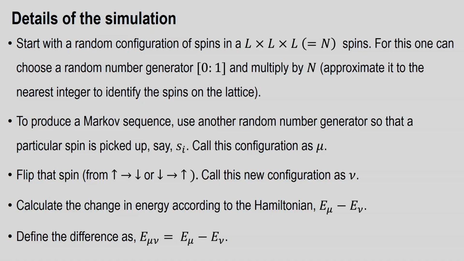So, let us quickly go through the details of the simulation. We wish to start from a random configuration of spins in an L cross L cross L system, which is equal to n spins, L being the lateral dimension of the lattice. So, we have a simple cubic lattice consisting of L cube number of spins. For this, one can generate a random number from 0 to 1 and multiply that by n, which is equal to L cube, and approximate it to the nearest integer to identify the spins on the lattice.